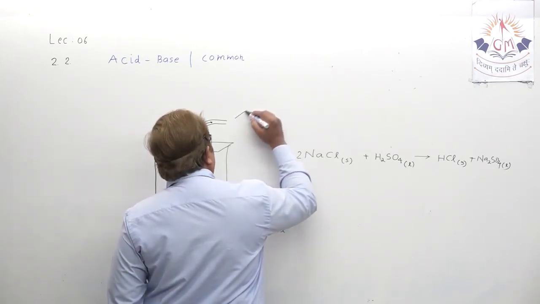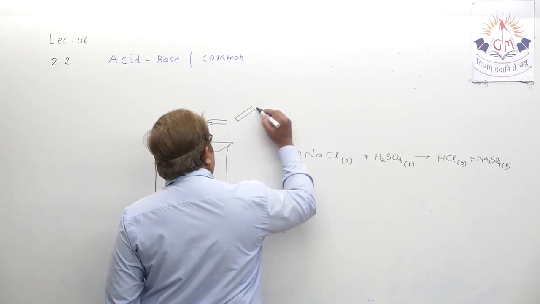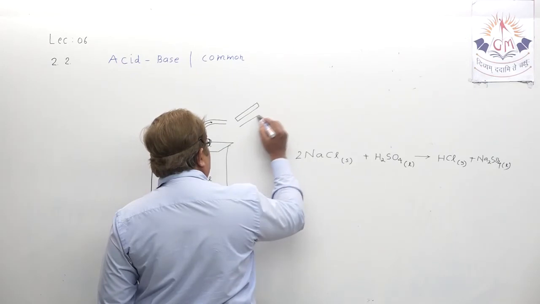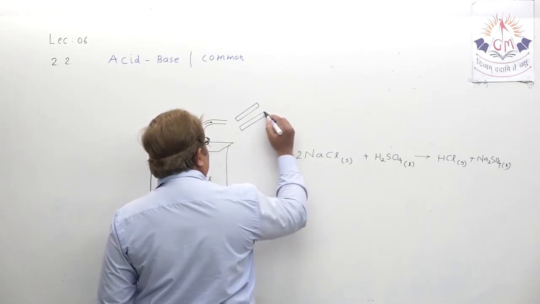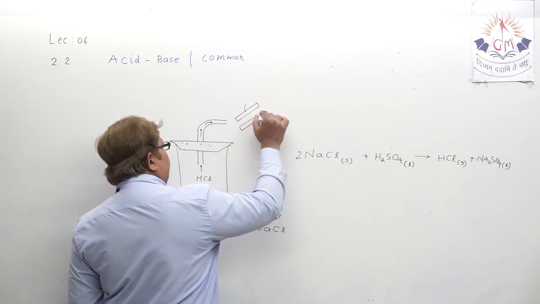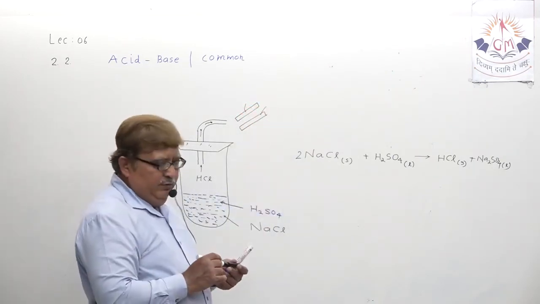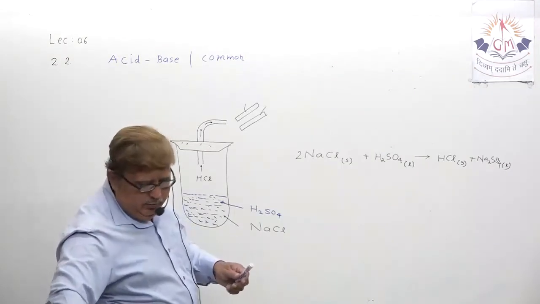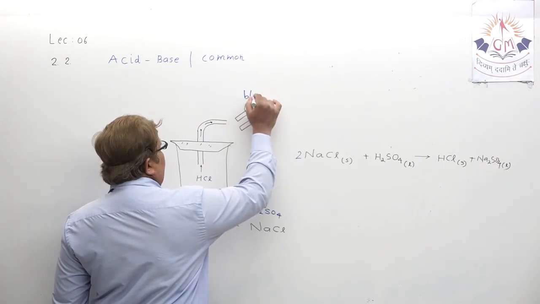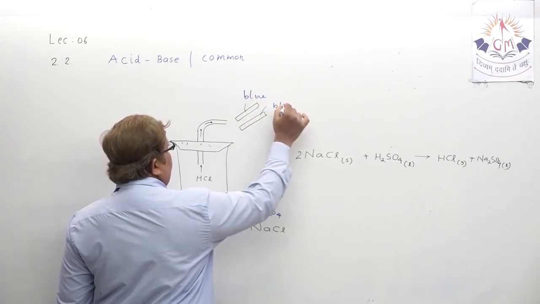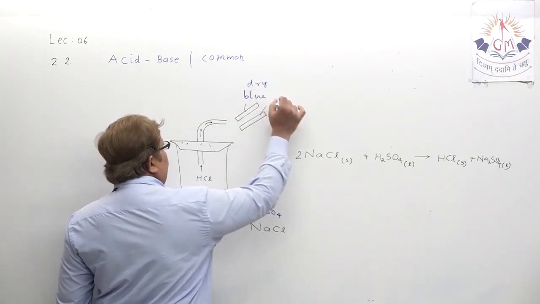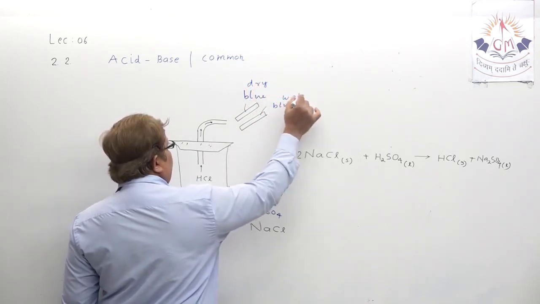Both are blue in color, but the first one is dry litmus paper and the second one is wet litmus paper.